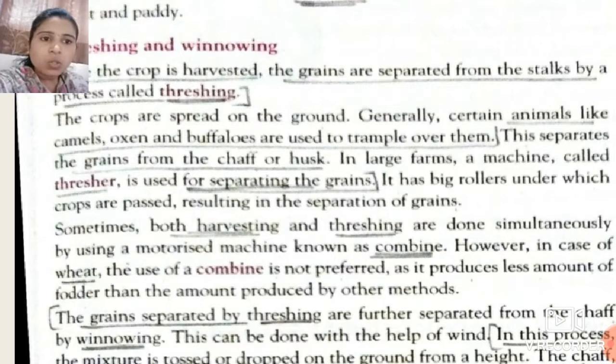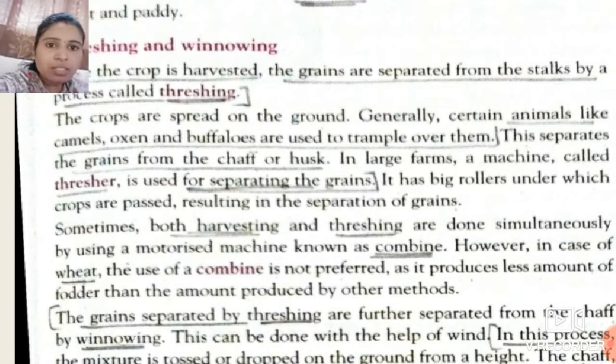So whenever we use the combine machine for harvesting and threshing of wheat, it gives us less fodder, so it is not feasible or preferable only for wheat. Just remember, the combine machine is used for harvesting and threshing simultaneously.